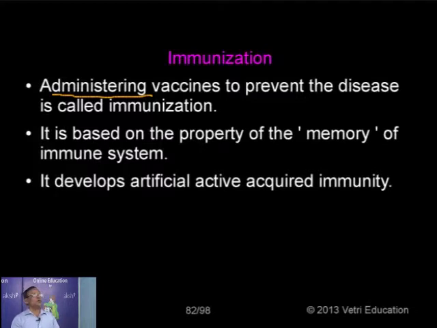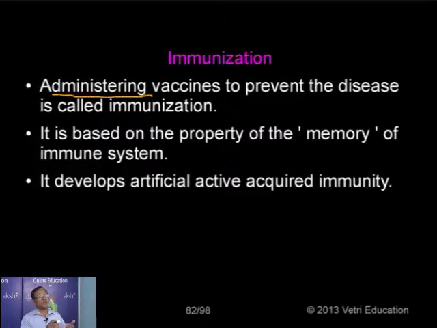I mentioned already the immunization program or immunization method is based on the property of the memory of the immune system. Once we are injecting the vaccine or inoculating the vaccine, what will happen? The body develops immune power. For example, we are inoculating the smallpox vaccine in the body of a person. He develops resistant power against smallpox. How?